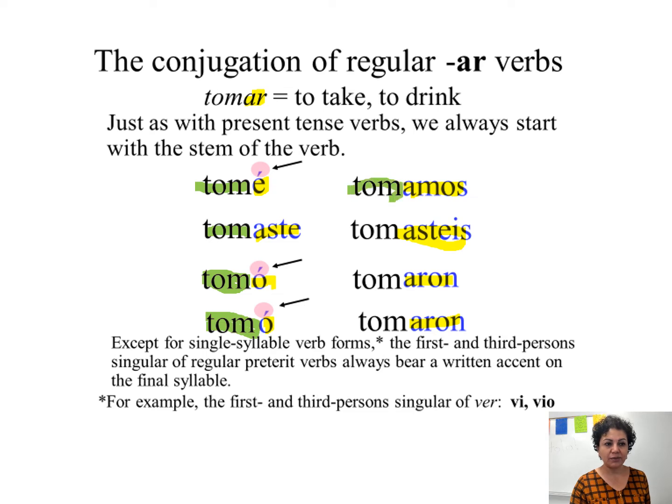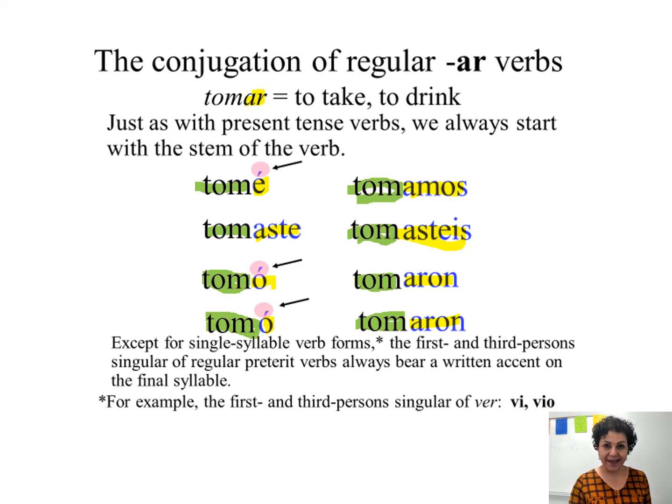Remember, the stem is what is left, like here in my other conjugation. Conjugation is when we use the verb according to the person that is doing the action. So I have my stem in green color and I have my endings. If you memorize the endings, it's going to be easier for you to remember. Do not forget the accents. Accents in the preterite tense change the meaning, okay?